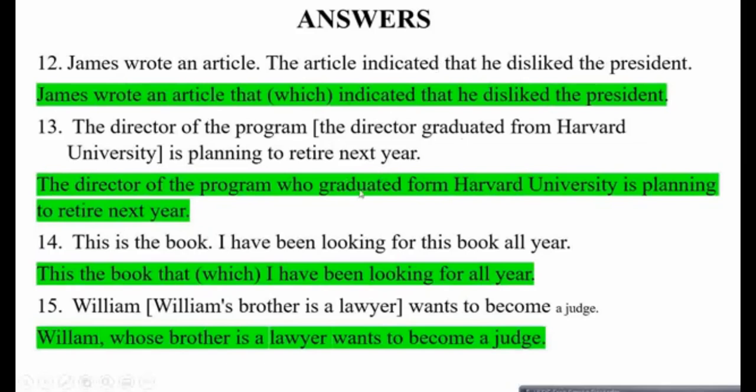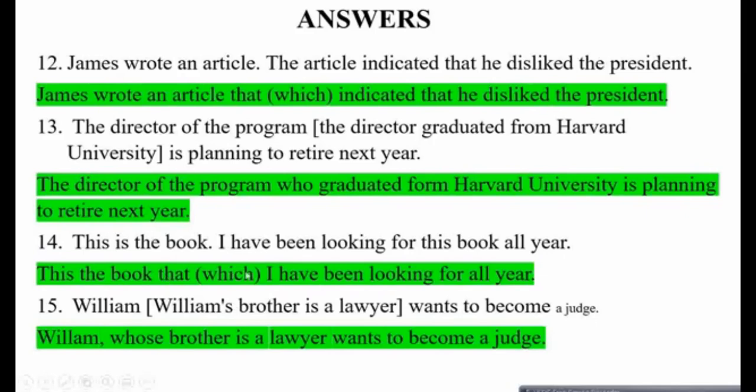Question 14. This is the book. I have been looking for this book all year. So the relative clause will be this book that or which I have been looking for all year. So that's how you refer, since you are pointing towards a book which is a thing, that's why you can mention either that or which, any of the two.